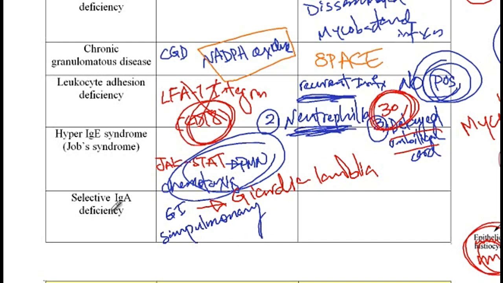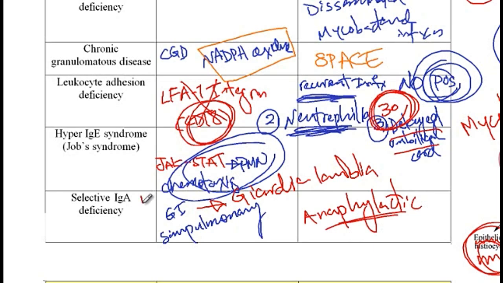Another feature of IgA deficiency is anaphylactic reaction in response to the blood transfusion. And when you transfuse these individuals with a blood that contains IgA products, the antibodies that are already present in these patients will attack IgA and cause anaphylactic reaction.